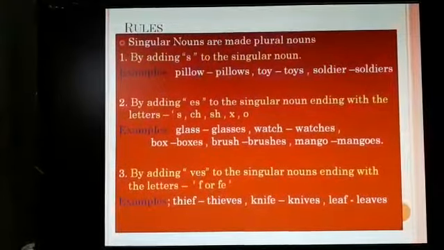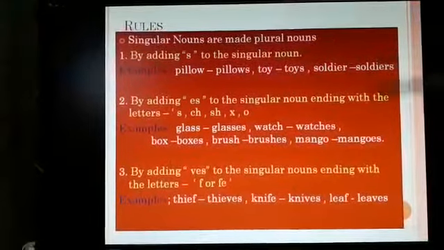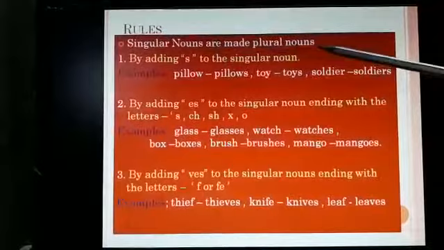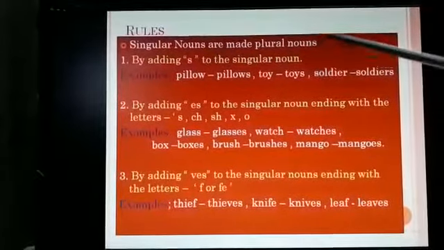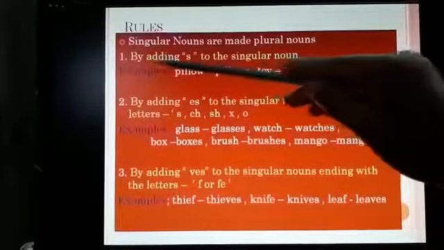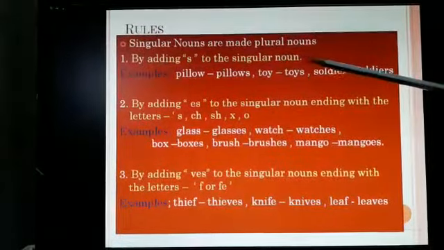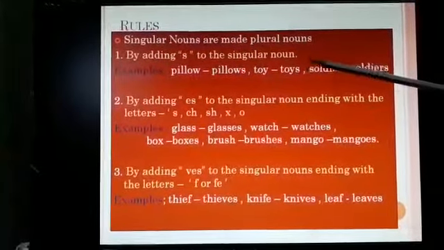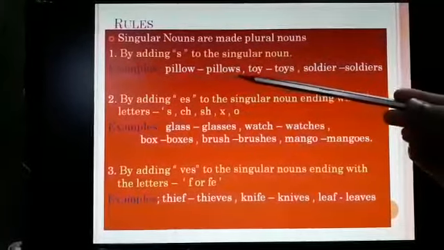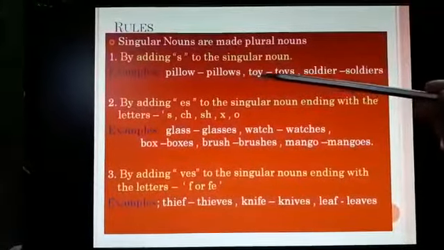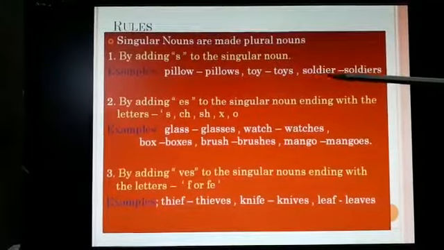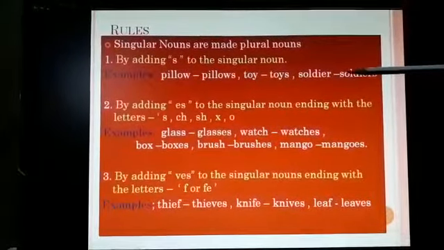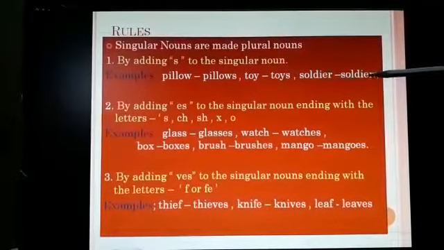Now before we begin, let us know some rules of the singular and plural nouns. Here we go. Singular nouns are made plural nouns. Rule number 1: by adding s to the singular noun. Examples: pillow, pillows. Only we have added one s. Toy, toys. Soldier, soldiers. So see, this is the simplest plural form by adding only one s to the noun.